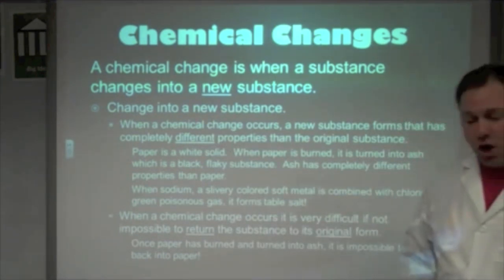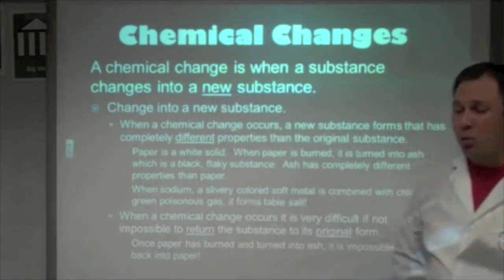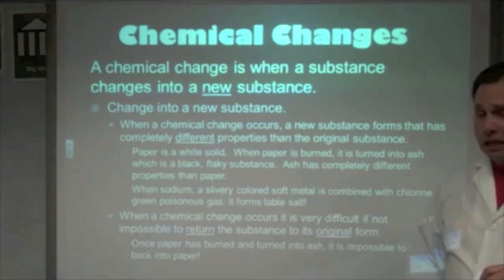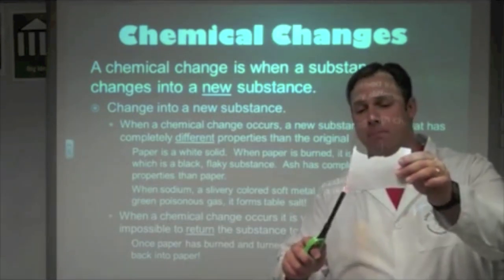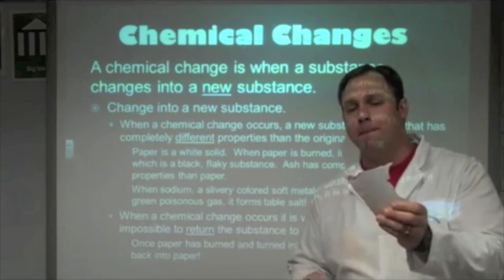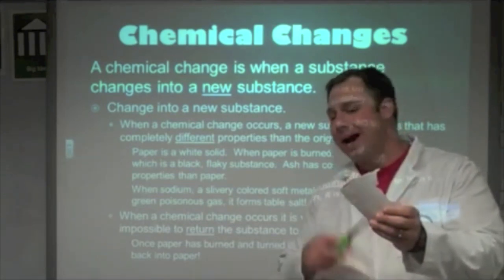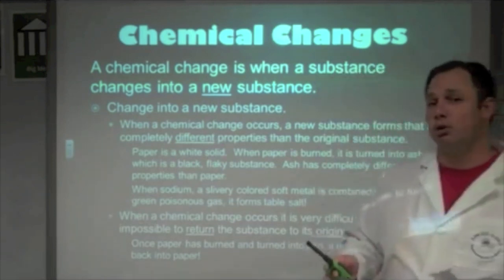Also, I know when it's a chemical change and when it's a new substance, when I can't turn it back into its original substance. No matter what I do, I cannot take this paper, once I burn it, once I turn it into ash, and turn this ash back into paper. I cannot reverse this process. That's a pretty good indicator that a chemical change has occurred.